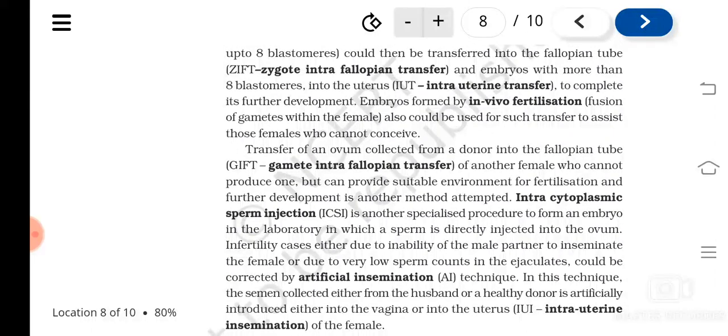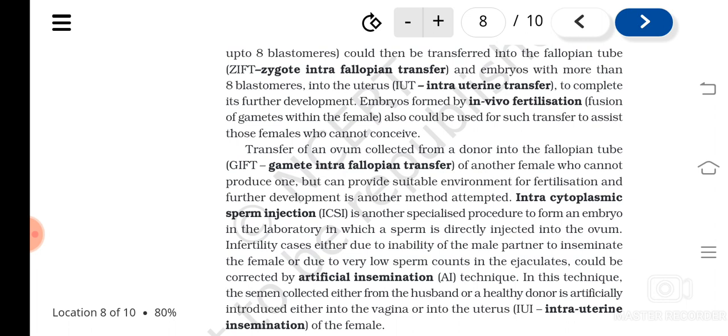Then if a female is not able to produce an egg, but her other conditions are suitable for implantation, at that time we can use gamete intrafallopian transfer, GIFT. Then another method is intracytoplasmic sperm injection. Understood? In this the sperm is directly injected into the ovum.